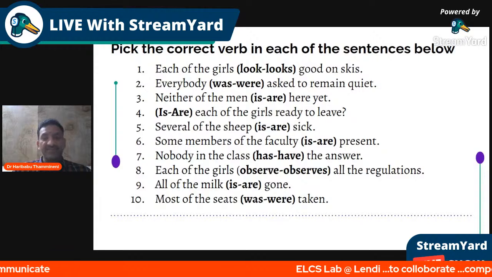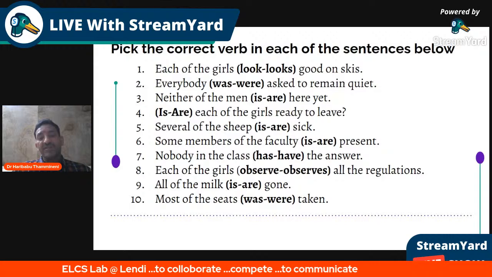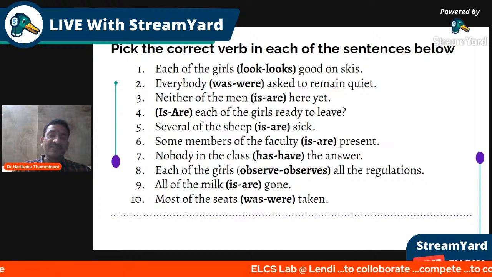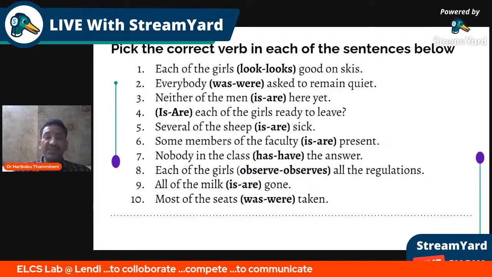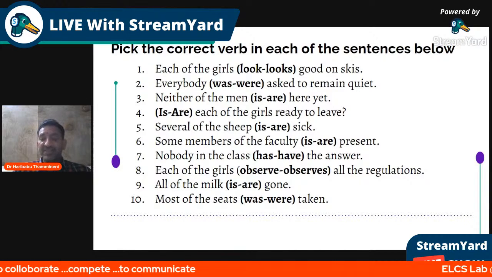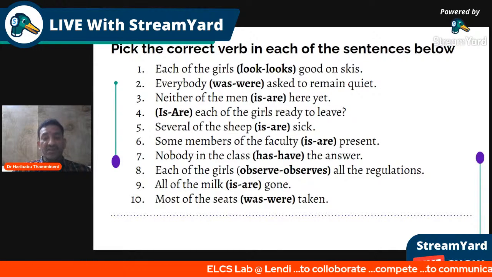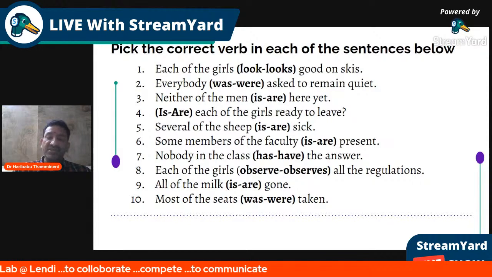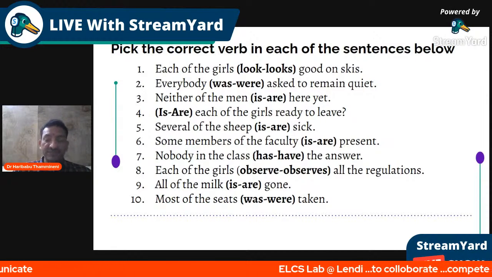Some members of the faculty. Some, though generally used for singular sense here and there, faculty is singular. Still, some members of the faculty, some members is plural, so it takes are. Nobody in the class, nobody is singular. It takes a singular verb, so nobody in the class has the answer. Each of the girls observe or observes. When you take each of the girls, each of 2 girls or 3 girls or 10 girls, each is singular, so it takes observes.